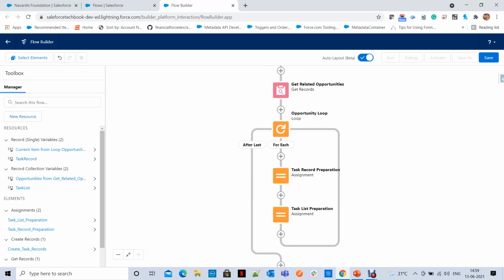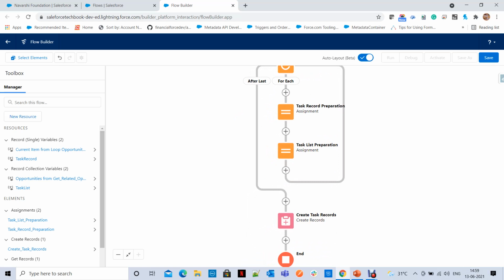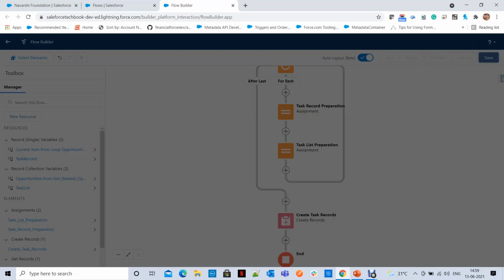For each opportunity, I prepared a task record, and once the task record is prepared, every time I am adding it to the task list which I prepared as a collection variable. And after the last iteration, I created task records with the help of the Create Records element by passing this task list record collection variable. Save.